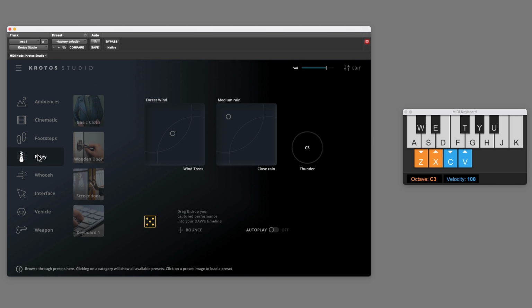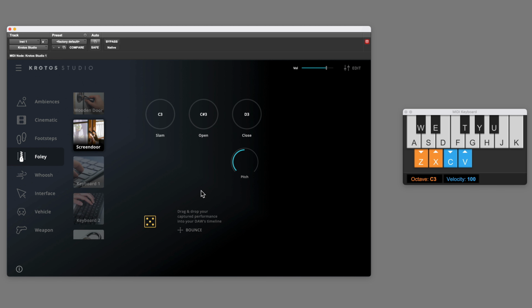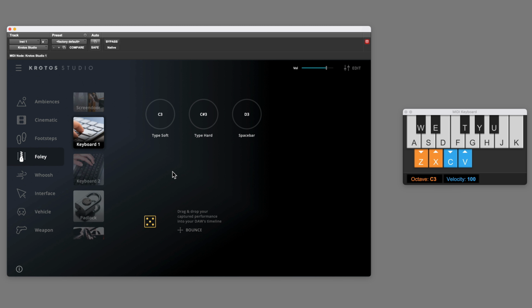Great, let's move into the Foley category, and there's a couple of new ones here as well. Screen door. Try this from the keyboard. And again, we've got the control over the pitch. Let's do it higher pitched. Or low. And there's some new keyboard sounds as well. You know, if you were synchronizing these sounds to picture, this would be way quicker than just cutting sound effects in. Let's try the second keyboard.